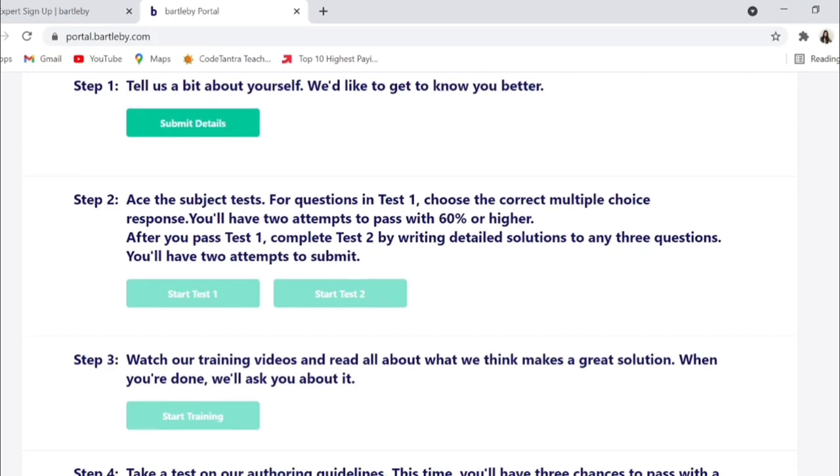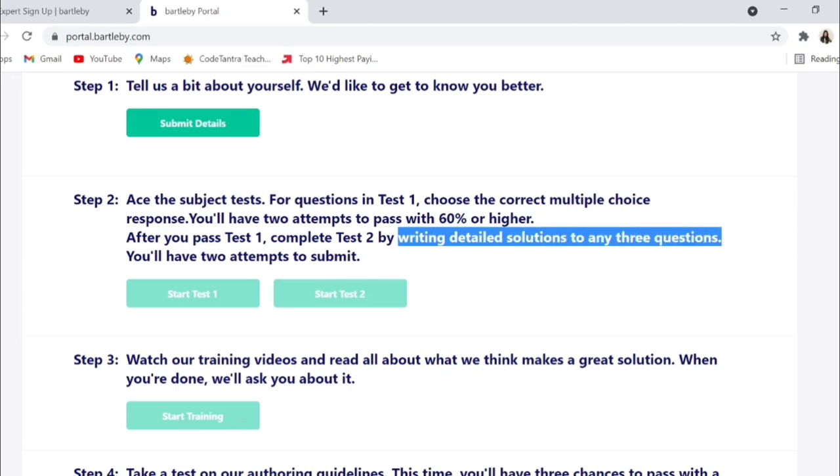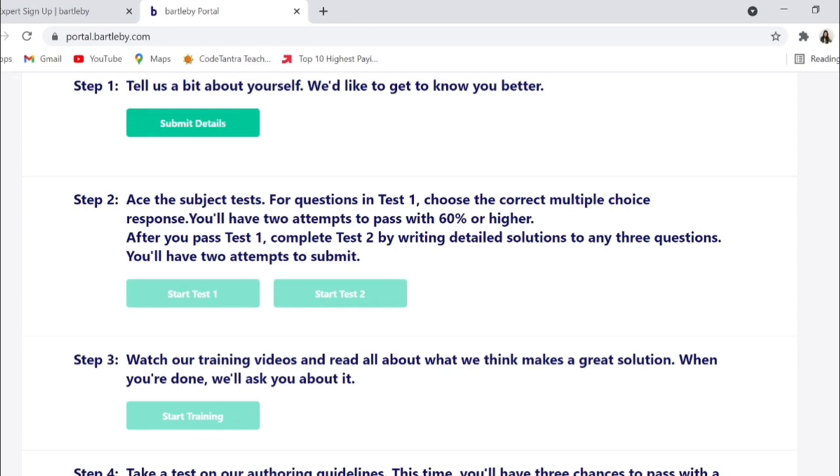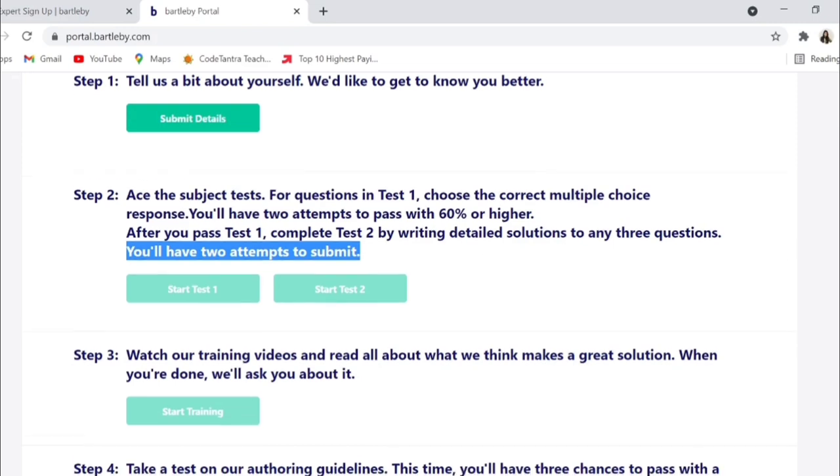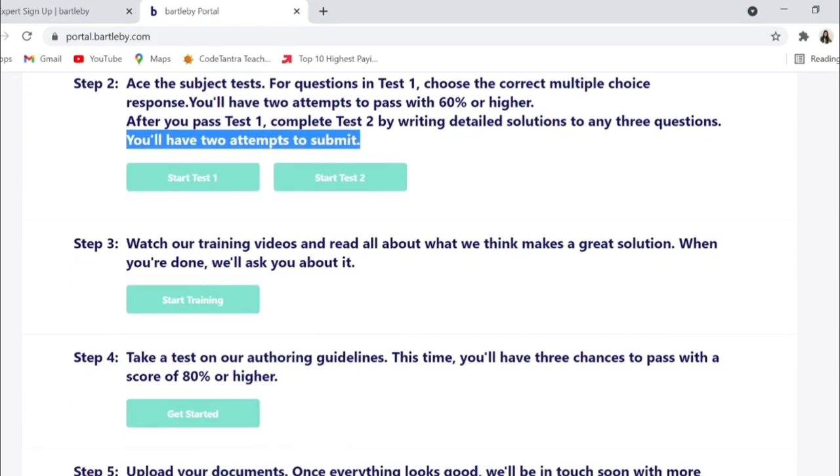And after filling those details, you have to give the subject test. As you can see here, there are two subject tests. First you have to pass subject test 1 and you have to score 60% or higher, and then you have to pass test 2, by writing the detailed solution of 3 questions. That means the first one is your MCQ and the second one is your subjective questions. And you will only have 2 attempts to submit. So whenever you're giving this test, make sure you're prepared well, because you will only get 2 attempts to submit the answers.